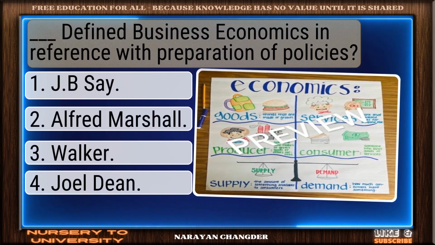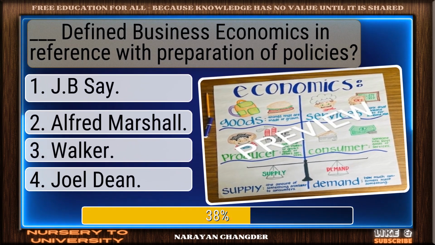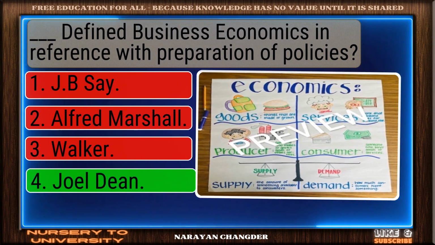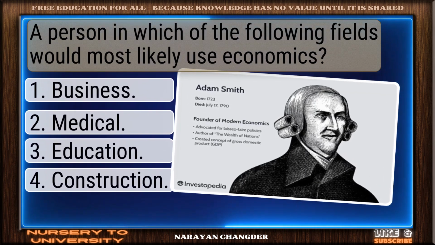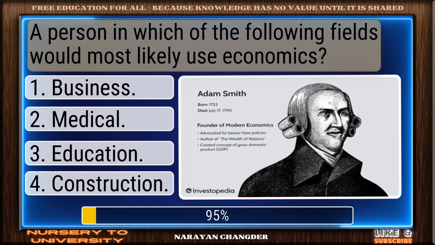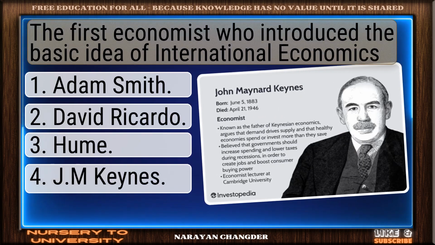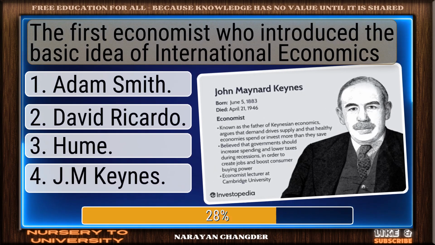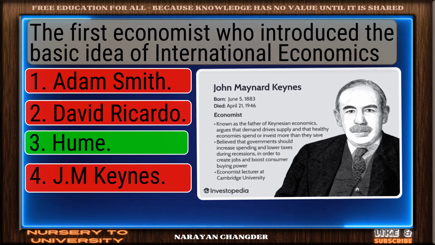Dash defined business economics in reference with preparation of policies. Correct response. Joel Dean is accurate. A person in which of the following fields would most likely use economics? Correct response. Business is accurate. The first economist who introduced the basic idea of international economics. Nice work. Hume fits perfectly.